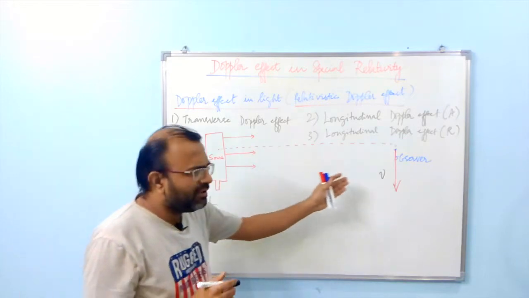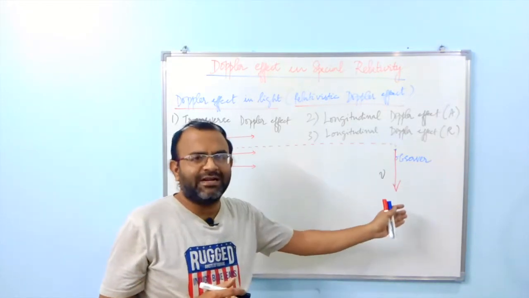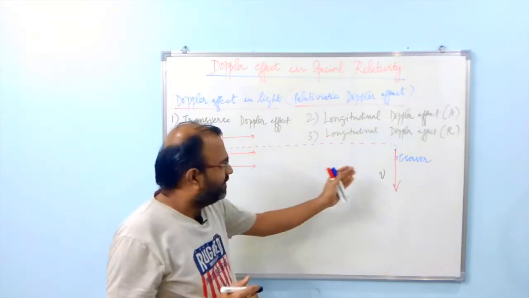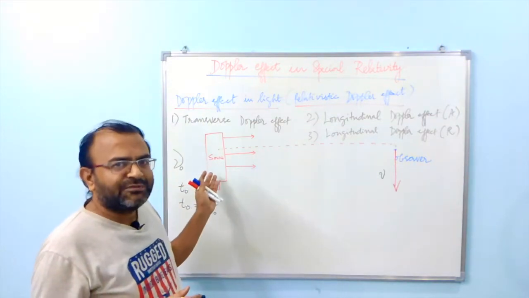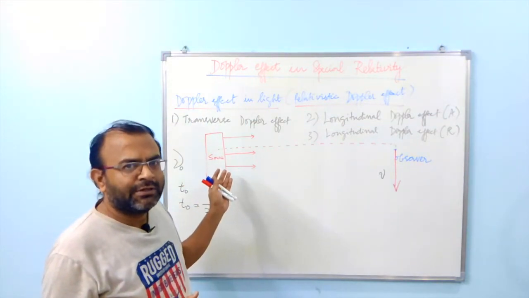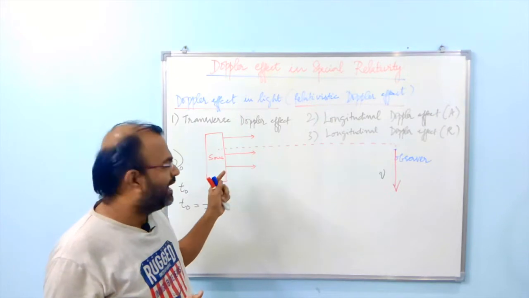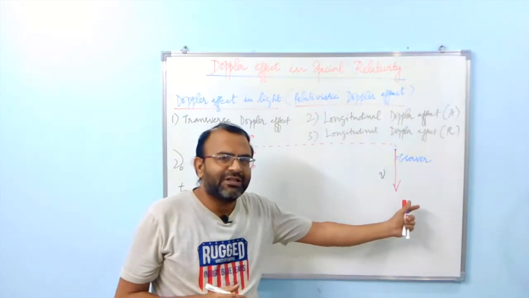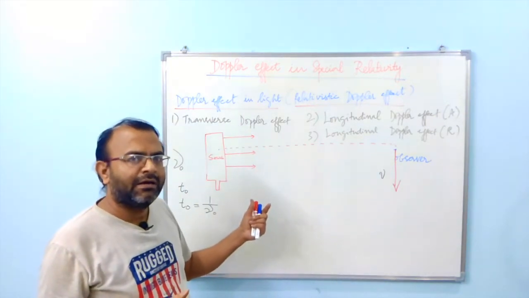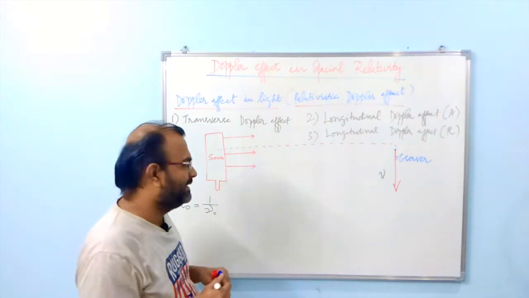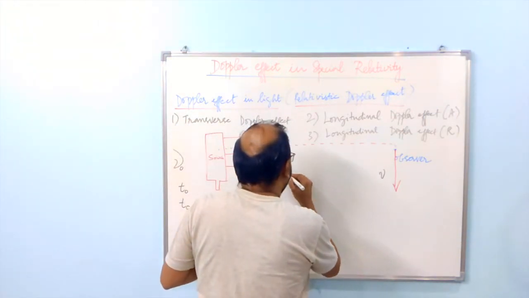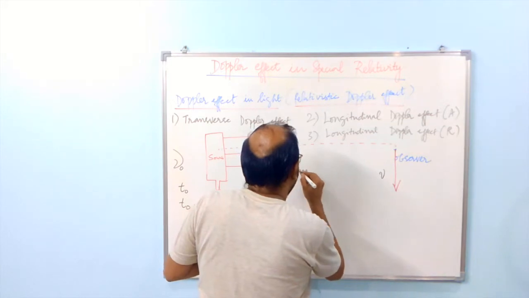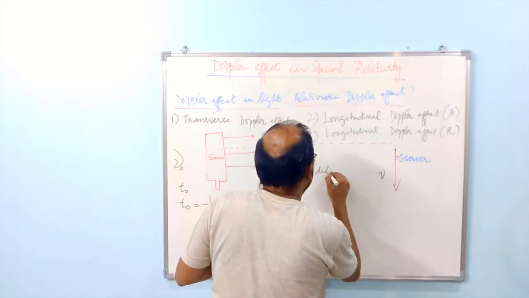what happens to him? Because of special relativity, when the observer is moving with respect to the source, any time measured by the observer must be dilated. So the relativistic idea of time dilation comes into the picture here.